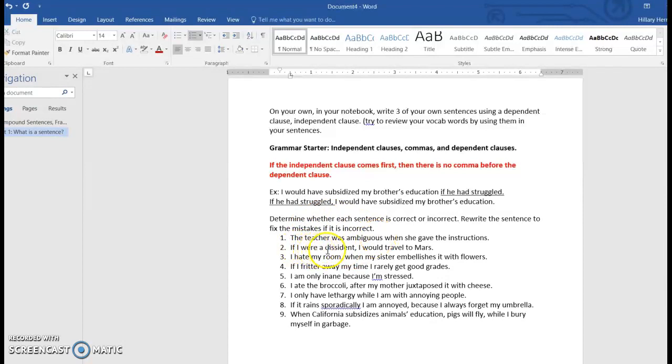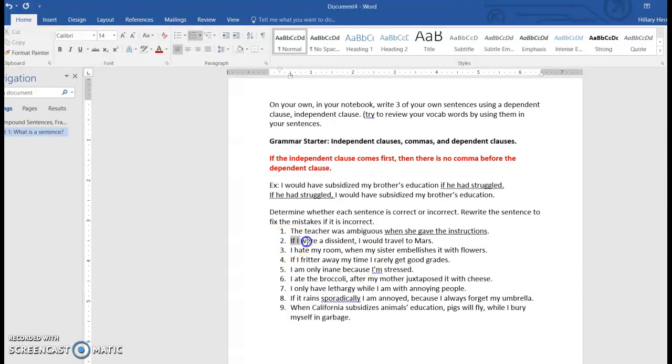The teacher was ambiguous when she gave the instructions. When she gave the instructions is your dependent clause, and there's no comma before it. If I were a dissident is a dependent clause, there's a comma after it because it's first. I hate my room when my sister embellishes it with flowers. So the dependent clause in this case is second, so you don't need a comma.